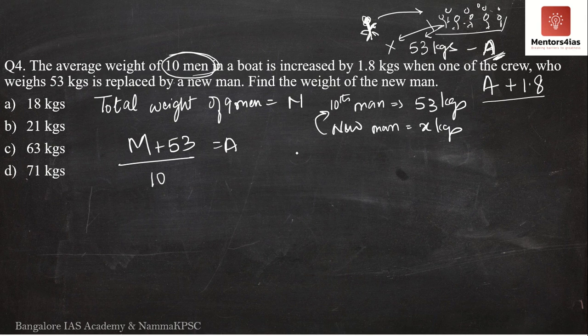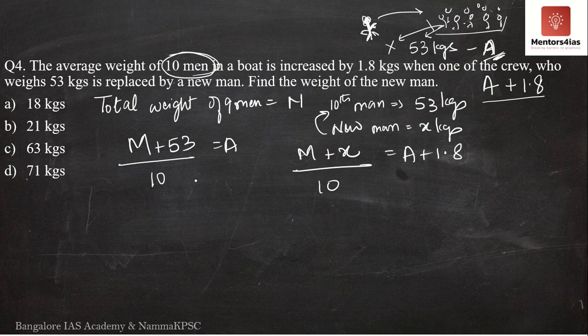So, if the 10th man is replaced by the new man, the weight of the 9 individuals does not change. Only the 10th individual is being replaced by a new man whose weight I'm assuming to be X kgs. Then if I take their average, it will increase by 1.8 kgs. What am I supposed to find? I need the value of X. However, I have 2 equations and 3 unknown variables. So we'll have to change this.